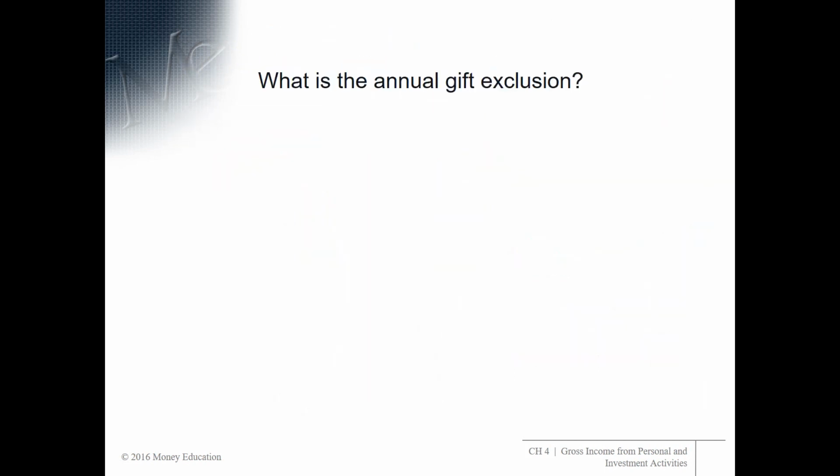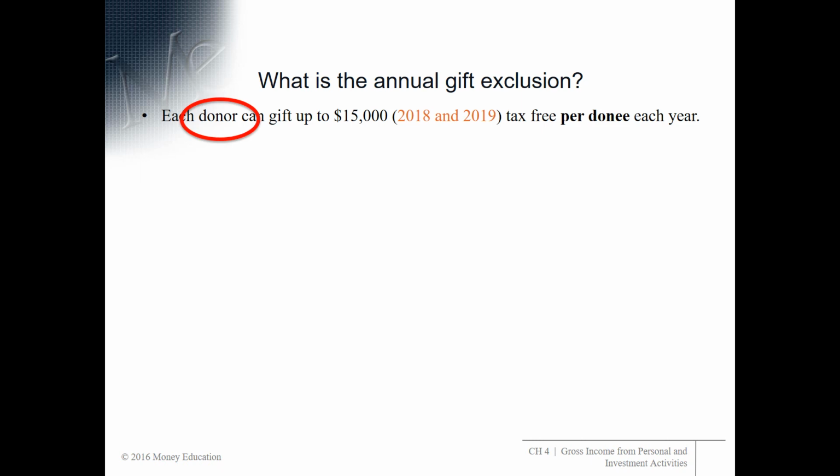Now, what is the annual gift exclusion? This is the amount that any donor can give to any donee without filing a gift tax return. And of course, later on in the class, we're going to learn more details of this. But each donor can give up to $15,000 tax-free per donee each year, each donor and each donee.